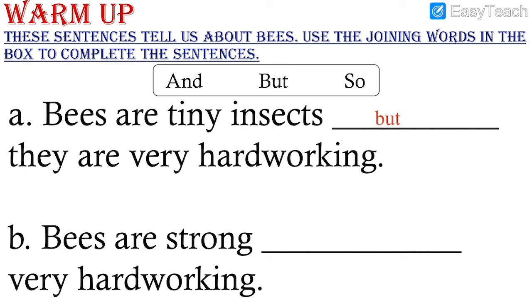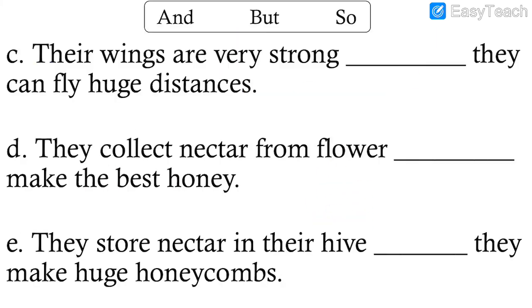Bees are strong, dash, very hardworking. Strong, hardworking are 2 same qualities. They are the same kind of qualities. So we use and. Bees are strong and hardworking. Number 3. Their wings are very strong.